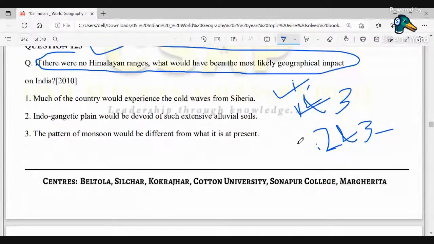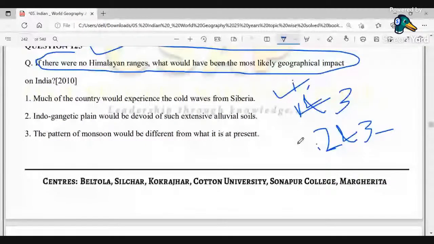Now coming to the third option: the pattern of monsoon would be different from what it is at present. Yes, obviously. Today, the Tibetan area, if the Himalayas had not been present, would not have been deserted or drought-prone, because it is directly on the leeward side of the southwest monsoon. Therefore the pattern of the monsoon would have been different, and even the flooding conditions and disasters could have been different.